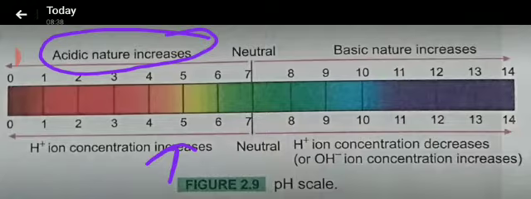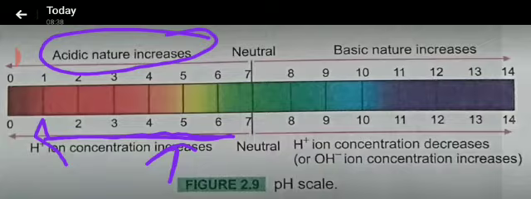Here you are seeing that the acidic nature increases. When we come from 6, then 5, then 4, then 3, then 2, then 1, in this order the acidic nature of the substance increases. The substance whose pH is 0 is most acidic, and the substance whose pH is 14 is most basic.